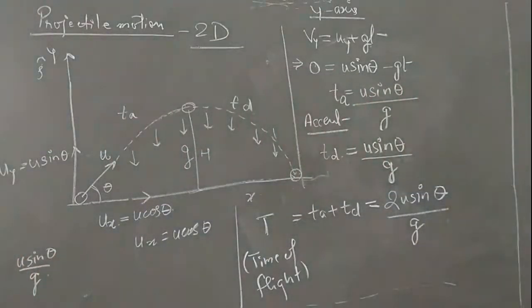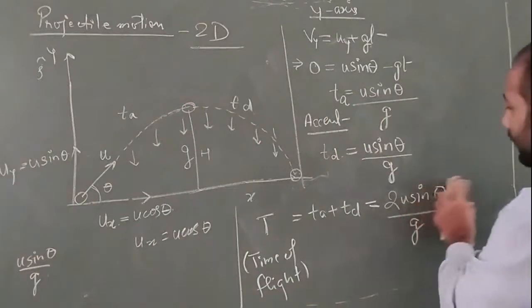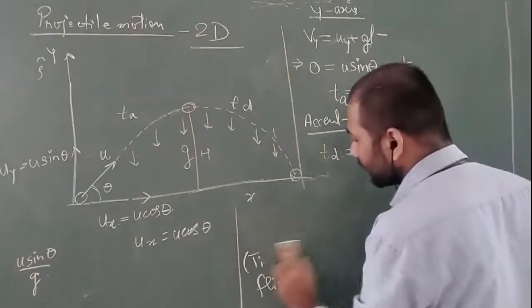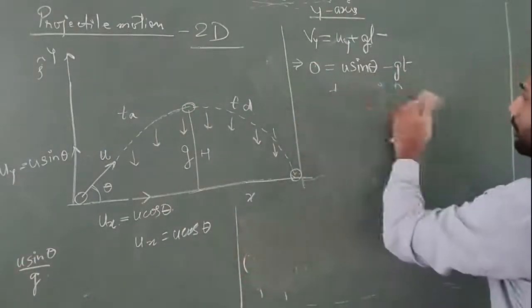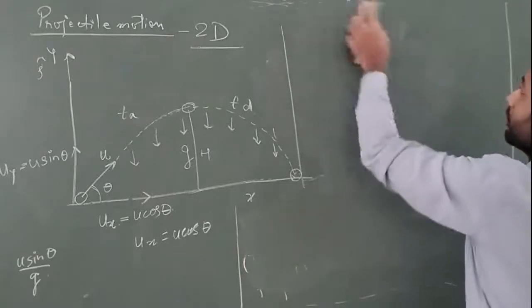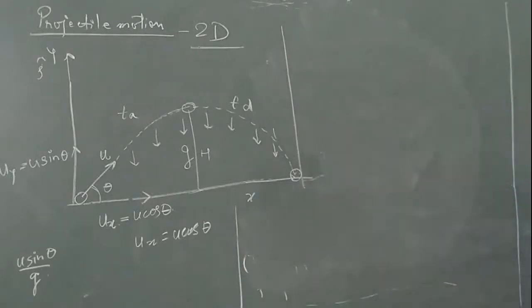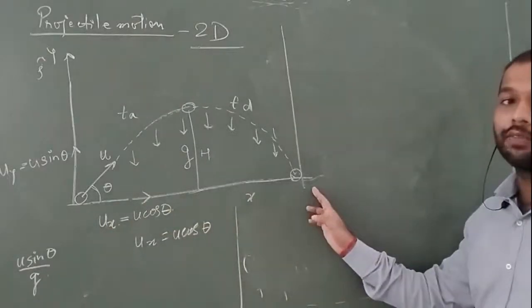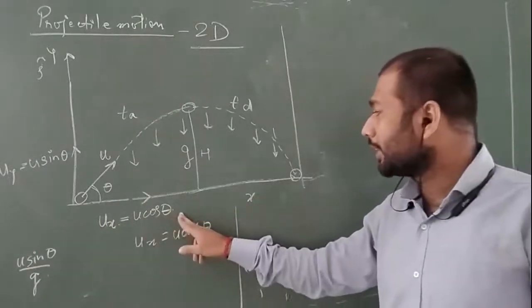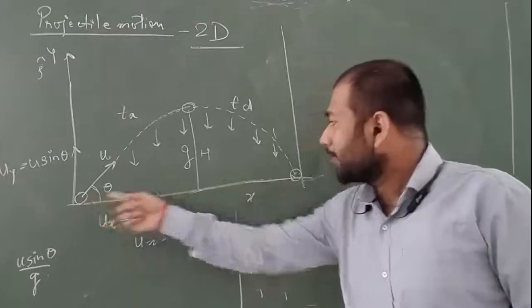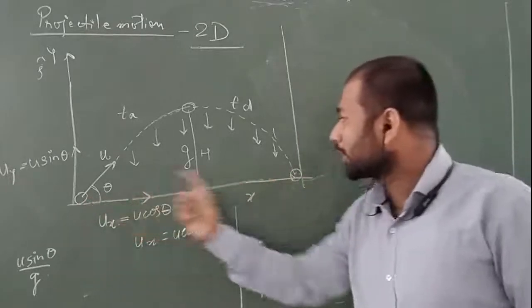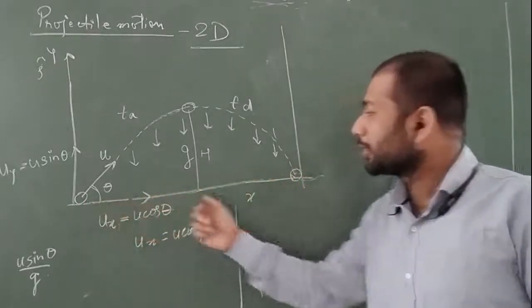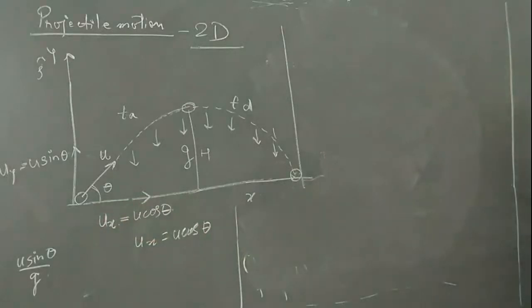Now let us calculate the horizontal distance. We used the y-axis component before, now let's see what is happening on the x-axis. The body is moving horizontally with the velocity of u cos theta, and the time taken you now know: the time taken to come from this point to this point is 2u sin theta by g.